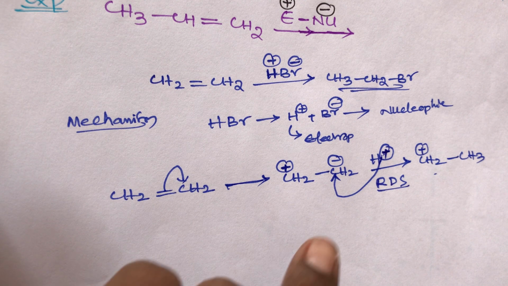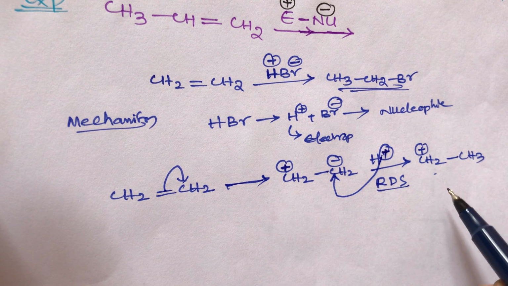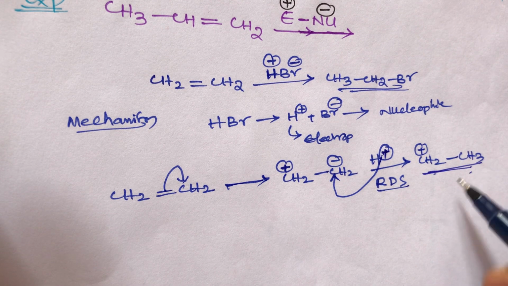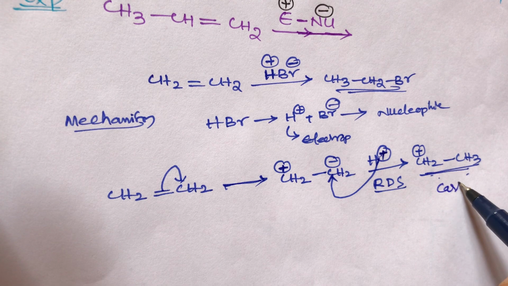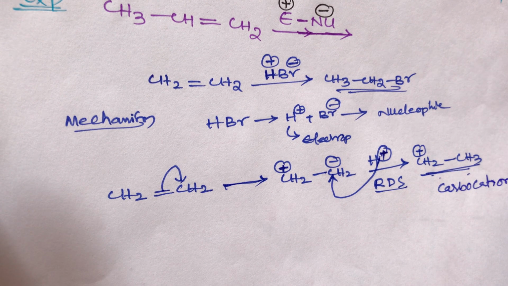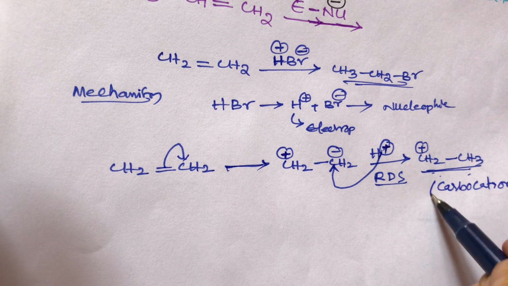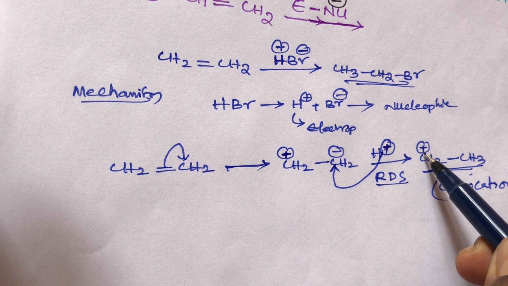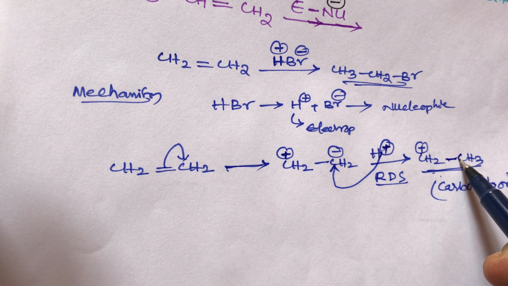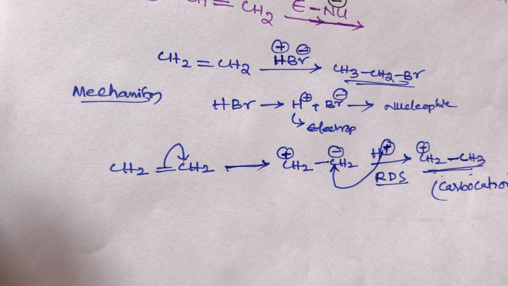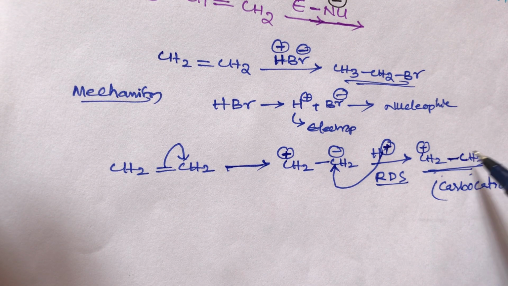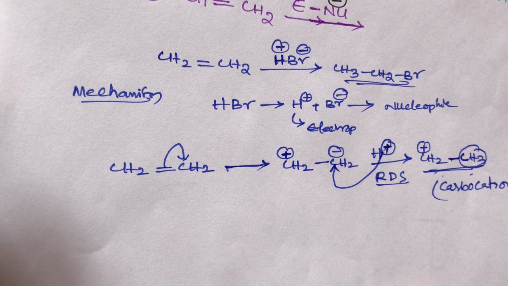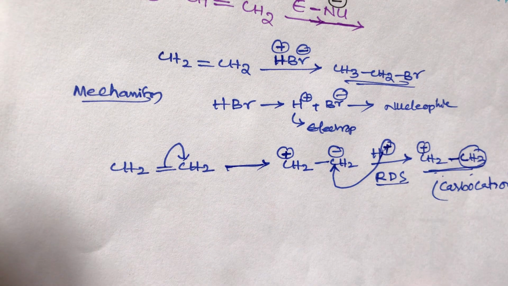In the first step, H+ attacks the negative charge side, so the intermediate carbocation is formed. This intermediate carbocation is stable due to hyperconjugation. The carbon next to the positive charge has three hydrogens, which are alpha hydrogens, so three hyperconjugative structures are present. The purpose of hyperconjugation is stabilization.